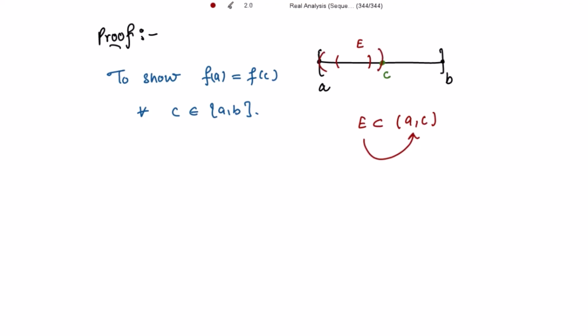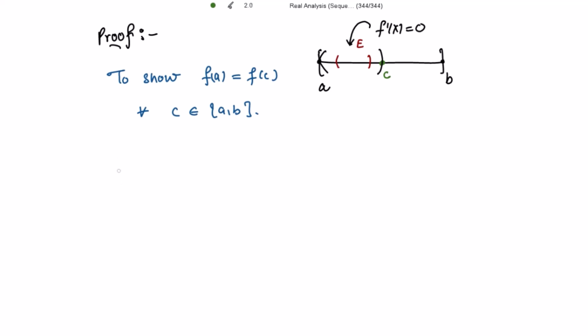We are not taking the endpoints a and C; it is the open interval. And this set E is of measure C minus a. It is a subset of the open interval (a, C), so we take the measure of E to be C minus a, the difference of the two points, and it is given that f'(x) = 0 in this set E.